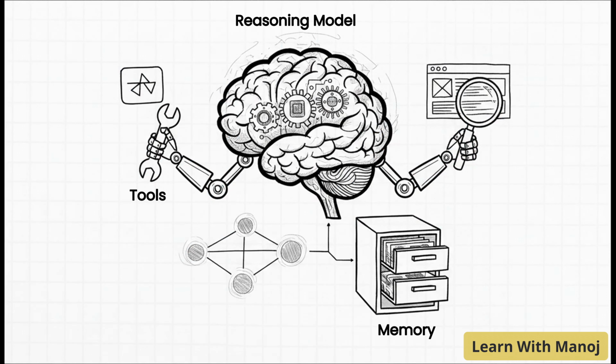So how do we actually build one? Honestly, it helps to think of it like human anatomy. The agent formula essentially relies on three main components. First up, you have the reasoning model. This is the CPU, the executive brain, doing all that slow System 2 thinking we just talked about. Second, you have the tools. Think of these as the limbs, like APIs and web browsers that let the agent reach out and interact with the real world. And third, memory, because without memory, the agent just forgets its previous step. When you combine this brain, these limbs, and that crucial memory, you get continuous, autonomous action.